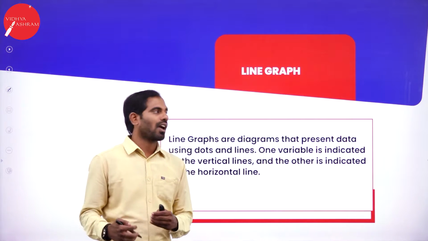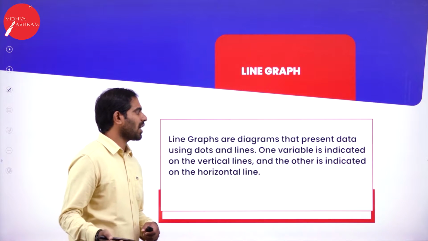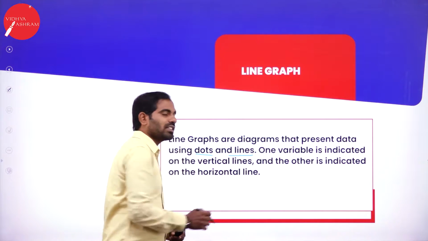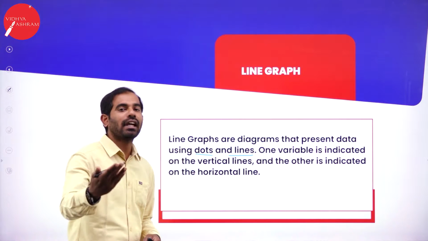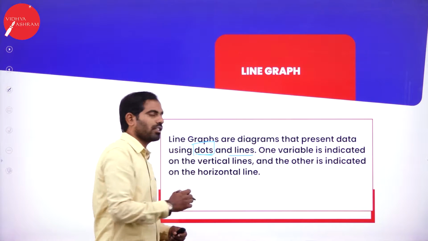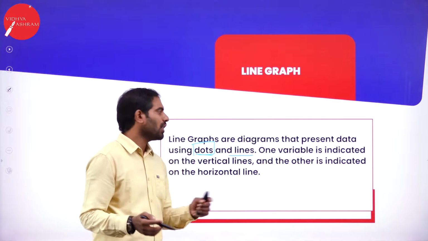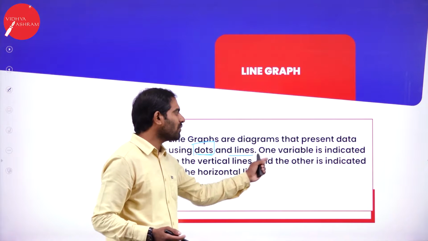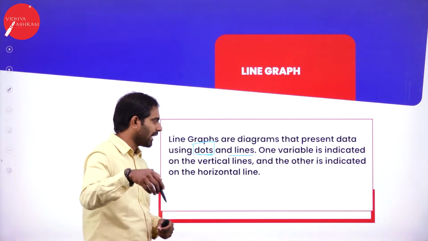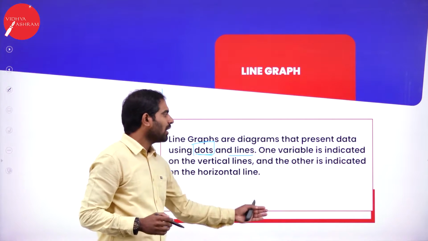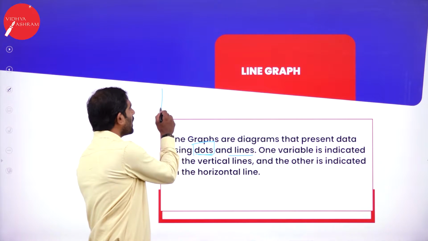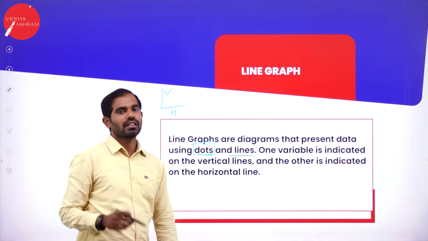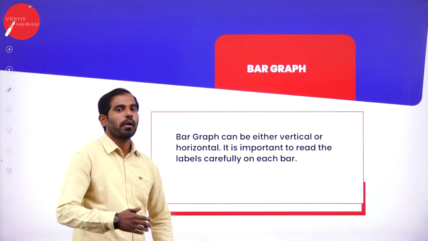What is line graph now? Line graphs are diagrams that present data using dots and lines. So line graph just doesn't mean that you will be seeing only lines. It could also be dots. So they will be using dots and lines to interpret the data, and the diagram is going to make use of dots and lines. One variable is indicated on the vertical line, and the other is indicated on the horizontal line. So this is vertical and this is horizontal line. Keep this in mind.